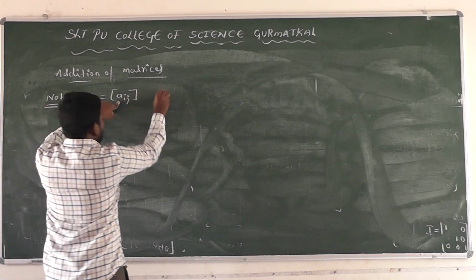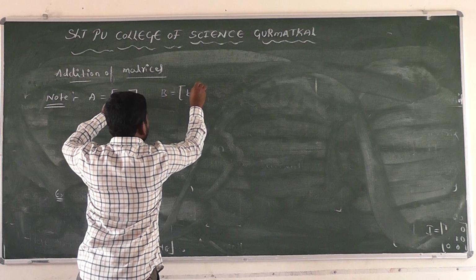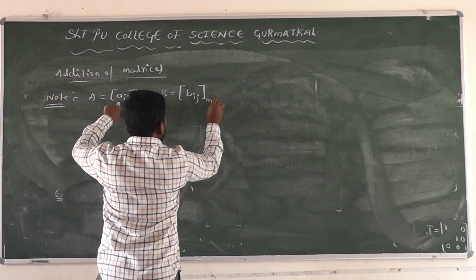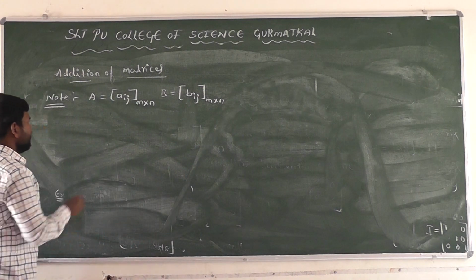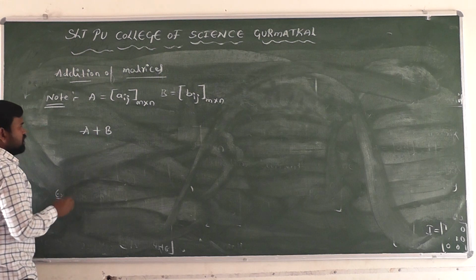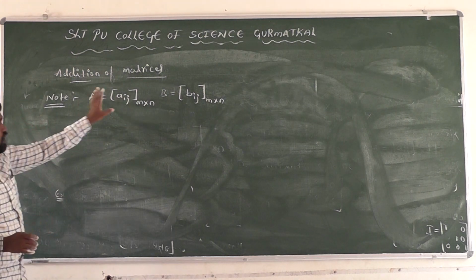a_ij and b_ij, the order is m cross n, m cross n. Right? Here, A plus B matrix. Sorry, here the A matrix and the B matrix.